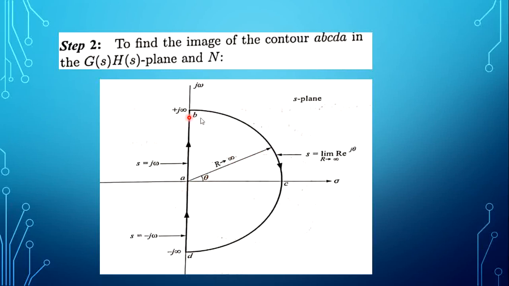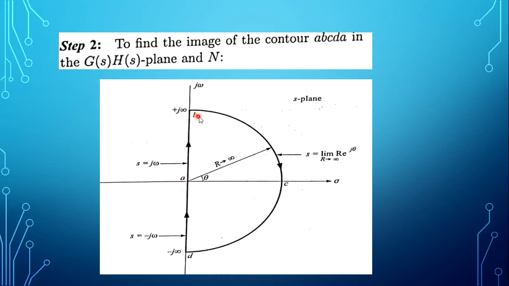Whenever we consider the BCD contour, we have to take the s value as r e to the power j theta. For the section A to B, the s value is j omega, where omega varies from 0 to infinity. For the path D to A, the s value is minus j omega, and omega varies from minus infinity to 0. We will analyze the section A to B, and we will map A dash B dash.